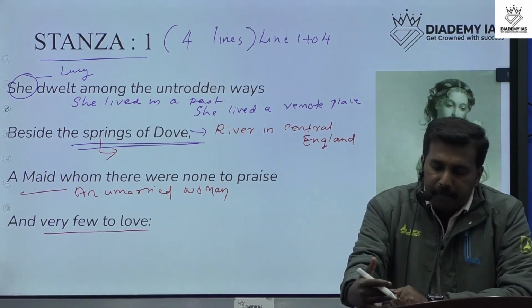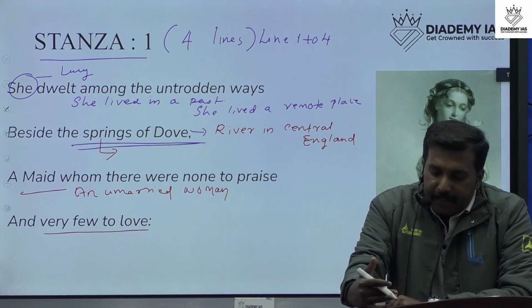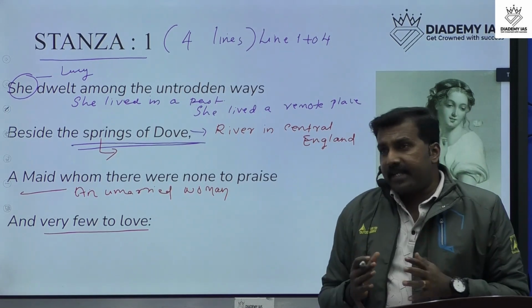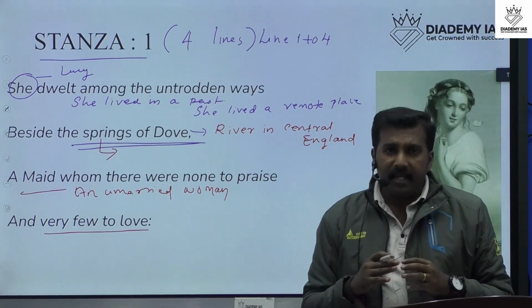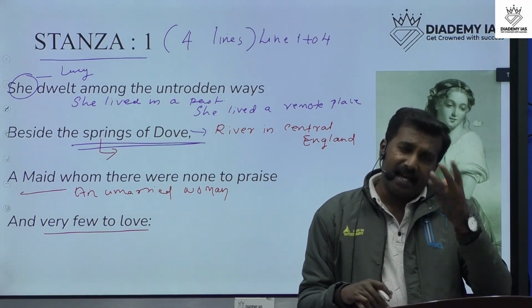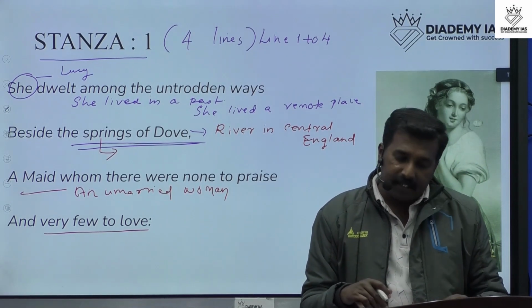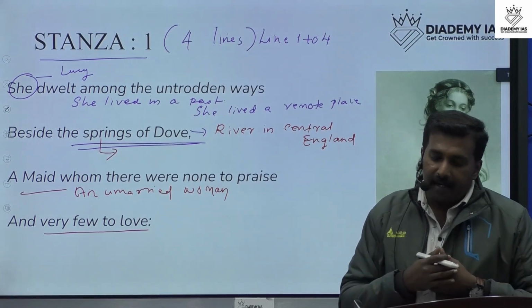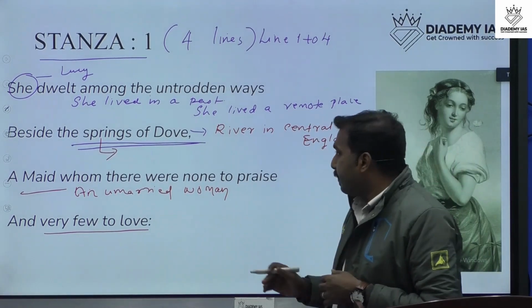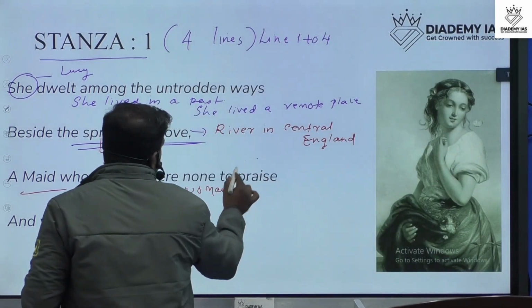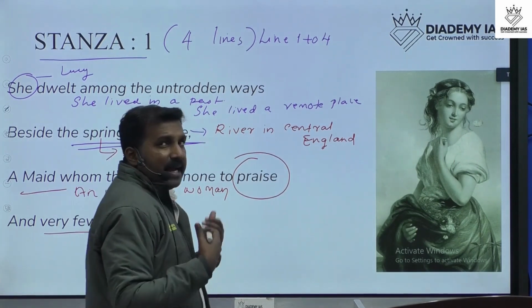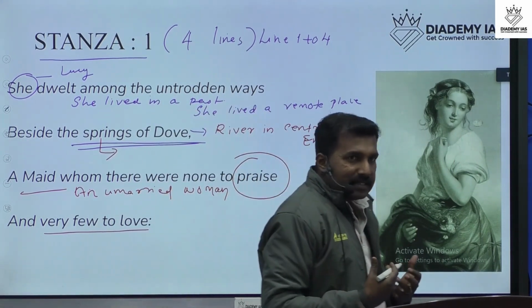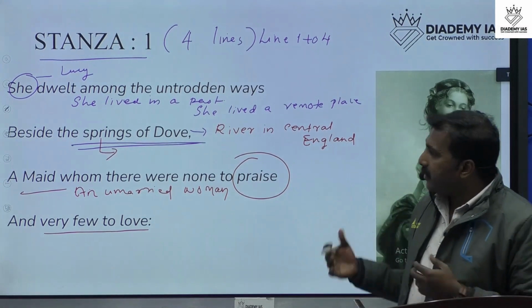It's a very simple poem. Lucy was alone. Nobody cared about her and nobody wanted to praise her beauty. What is praise? Praise means address. So these are the important points in stanza 1.